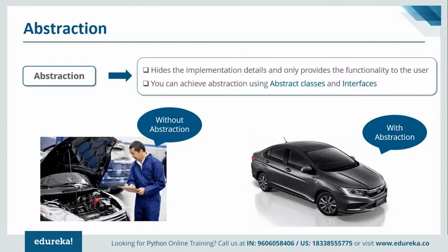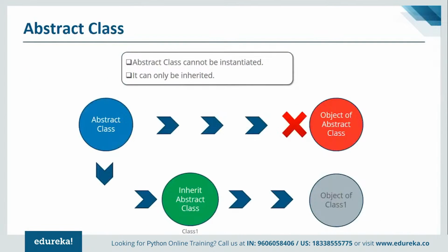This can be achieved by using abstract classes, and an abstract class is quite similar to an actual class itself. But how it is different from an actual class is that an abstract class cannot have an object of itself. You need to inherit the abstract class, and you need to create an object of that inherited class instead.